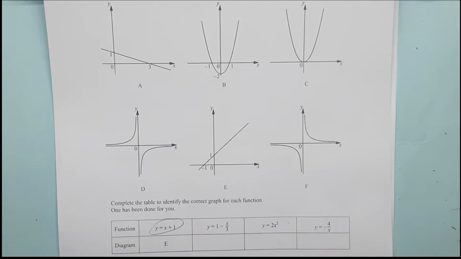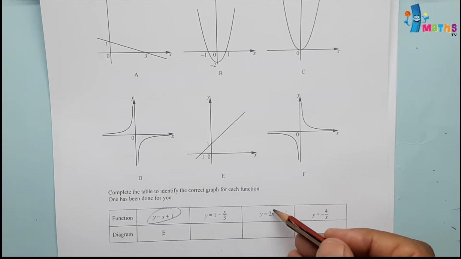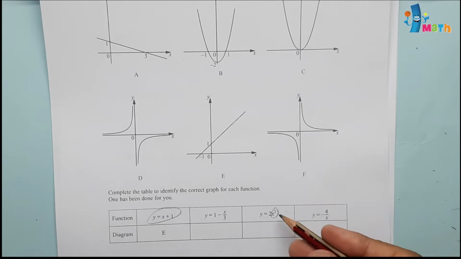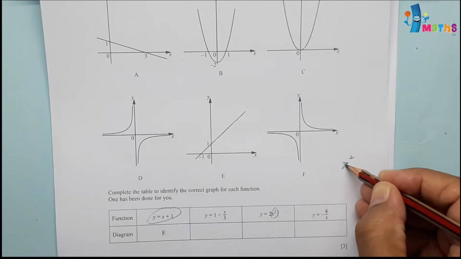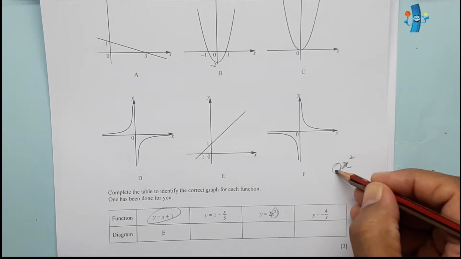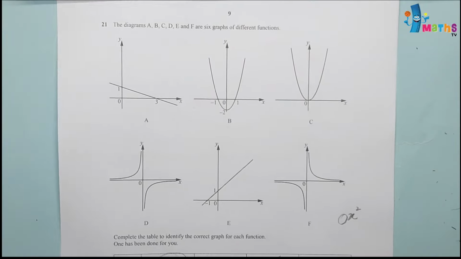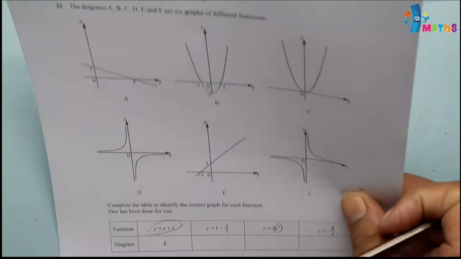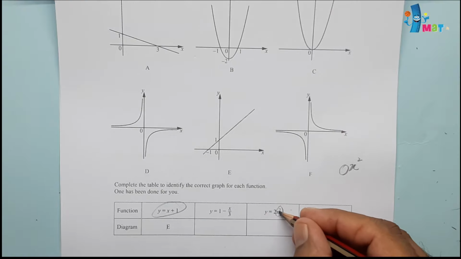So if you check what are the hints, for example, in case of this one, this is like a x square value. X square value, you know, is a quadratic graph which is opening upward or downward. This is positive, so it will be opening upward. Any x square quadratic graph having coefficient positive value will always open upward, right? So if you check, we are having two graphs, this one B and C, they are opening upward. But if you replace x is equal to 0 in this equation, you will get y also equal to 0.